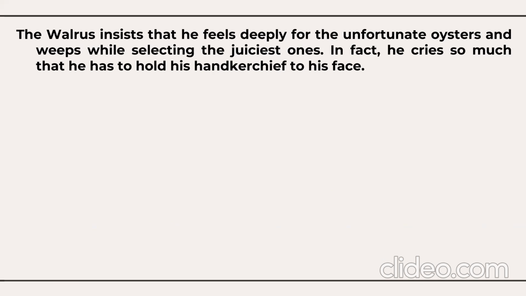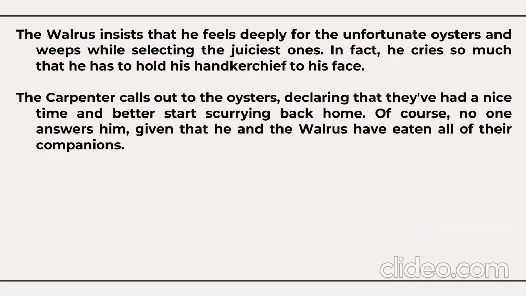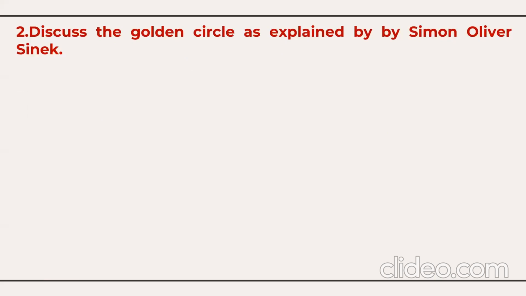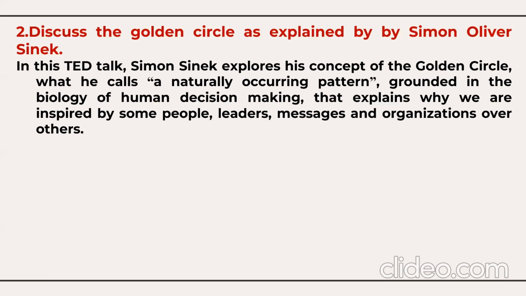In fact, he cries so much that he has to hold his handkerchief to his face. The carpenter calls out to the oysters, declaring that they have had a nice time and better start scurrying back home. Of course, no one answers him, given that he and the walrus have eaten all their companions, all the oysters. Second question from the TED Talk: discuss the golden circle as explained by Simon Sinek.